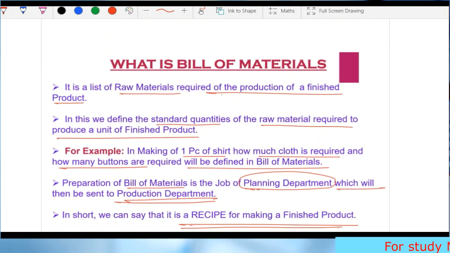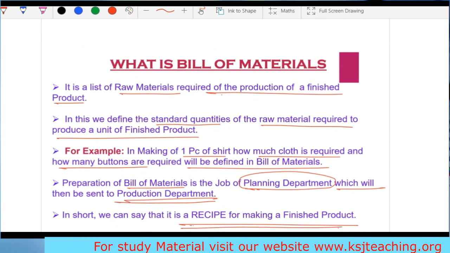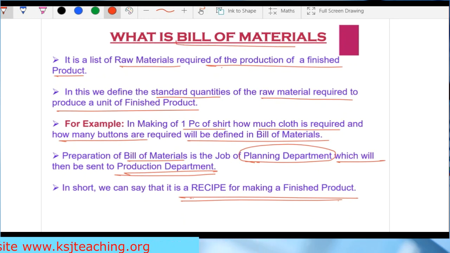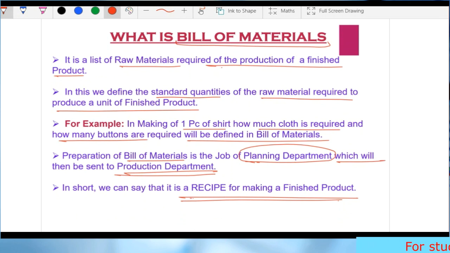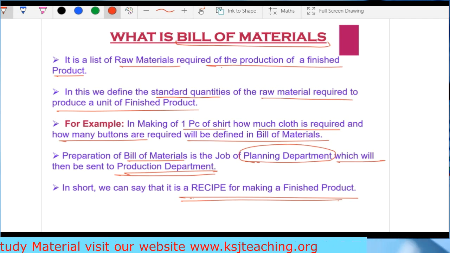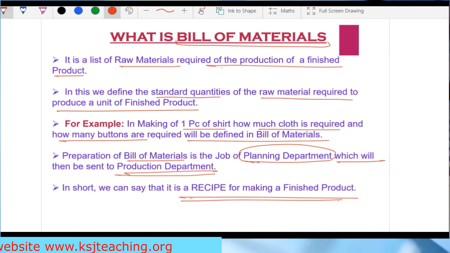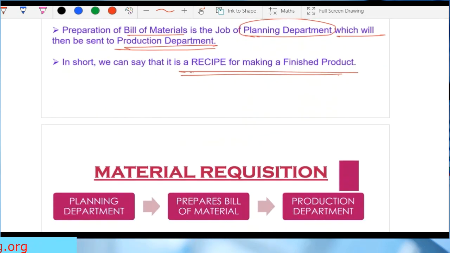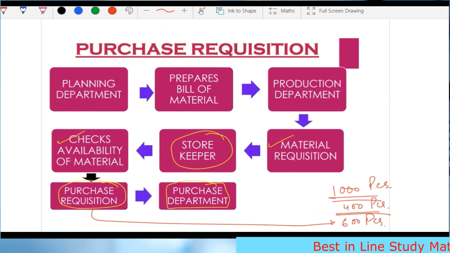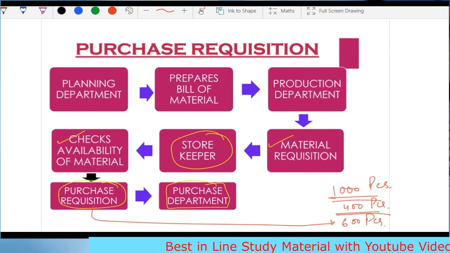Why are we studying material costing? See, I told you this is one of the most important chapters. Sometimes a short note on bill of material can be asked in the examination, right? So all those having the handbooks can read it from there. No need to write anything, right? I have given everything in the handbooks in detail. This is just a short part of it. You can read it from the additional theory part at the back of the chapter, okay? So this is material requisition, then the purchase requisition. This is the whole process, right? So this is about the basics of material costing.